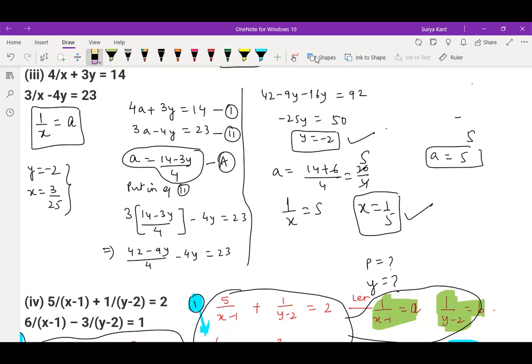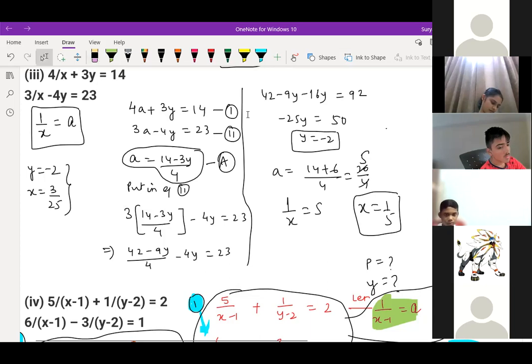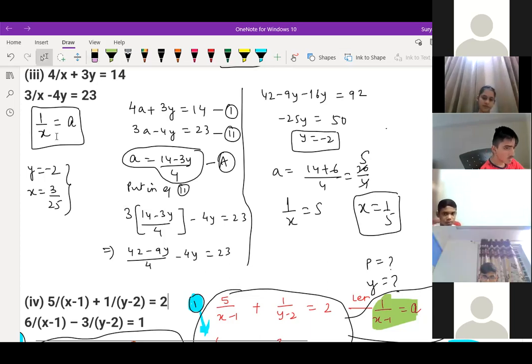Does anyone have a doubt, children, in this question? Okay, that's the thing. In the next class we'll do a few more questions based on this only, the types that have come in the board examination. After that we start word problems based on this chapter. That's for today, children. If you have a doubt, you can ask now. Those who don't have a doubt can leave the meeting.